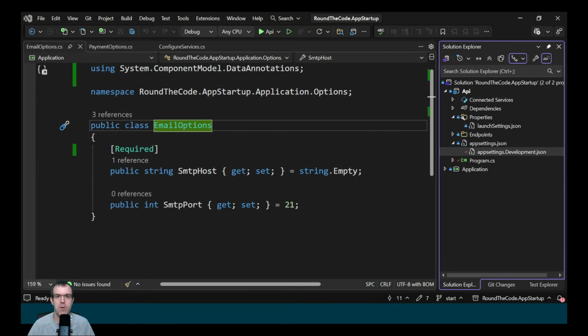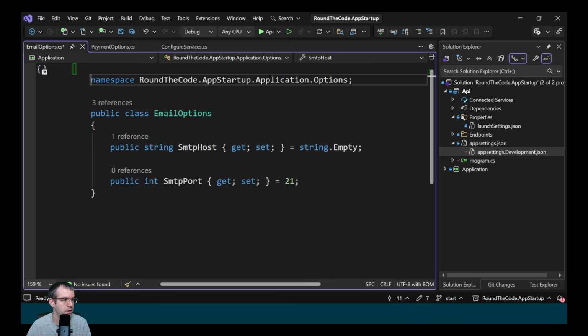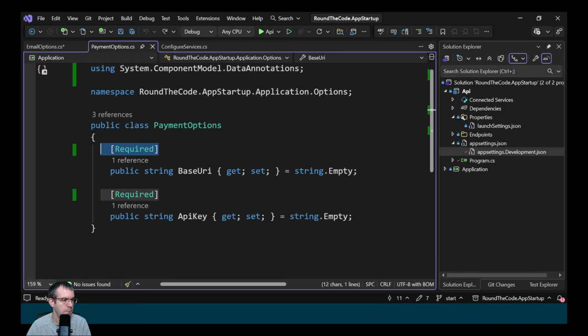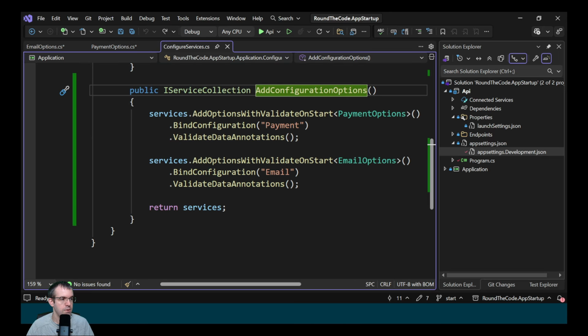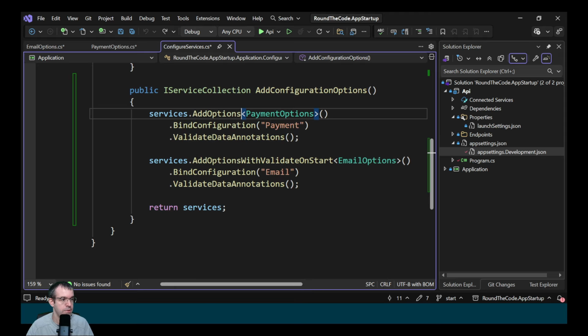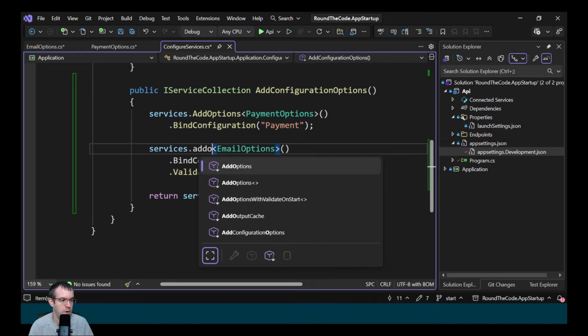Data annotations is one way of validating configuration on startup, but you could also use FluentValidation. We've removed appsettings.production.json. We also want to remove the data annotations in the option classes. So we do it in the EmailOptions, and we'll also do it in the PaymentOptions as well. Now in config services, we want to revert back to how we had it before. So it's services.AddOptions, and we bind the configuration to Payment, but we don't need ValidateDataAnnotations. We'll do it for this one as well.